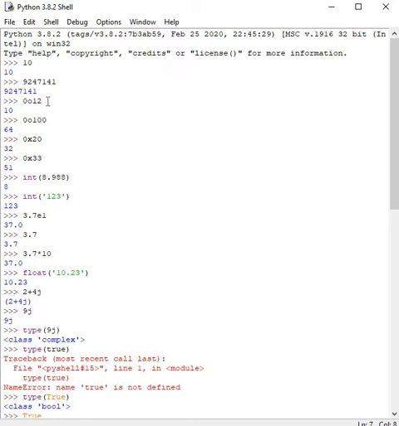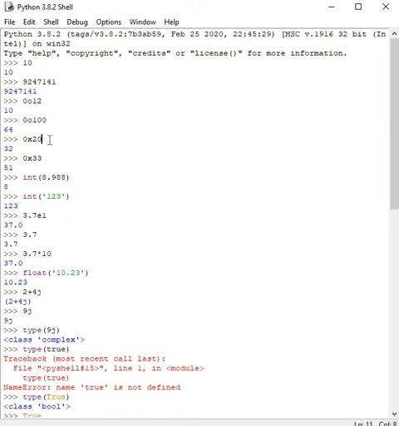Octal, base 8, octal number. Any number preceded by 0 followed by small letter o or capital O is an octal number. So 12 is octal, and converted to decimal it is 10. Similarly 100 octal, in decimal it is 64.